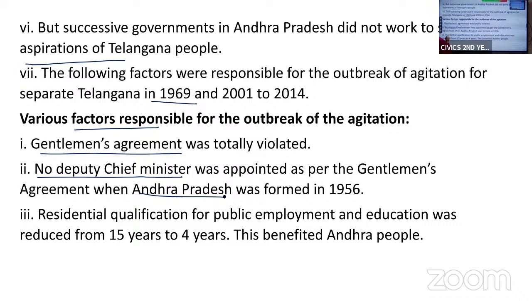Then the residential qualification. The residential qualification for public employment and education was 15 years, and they reduced it to 4 years. In the agreement, they said people coming from the Andhra region, if they are staying in the Telangana region for 15 years, will be eligible for public employment and admission into educational institutions. For that, they should live in the Telangana region for 15 years. So after the formation of Andhra Pradesh, they reduced this time period from 15 to 4 years.